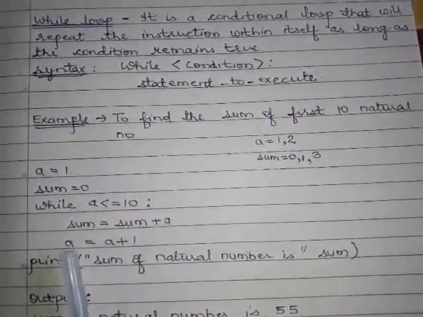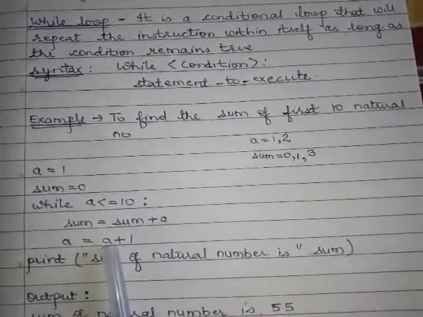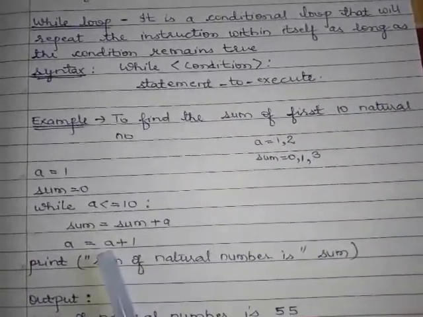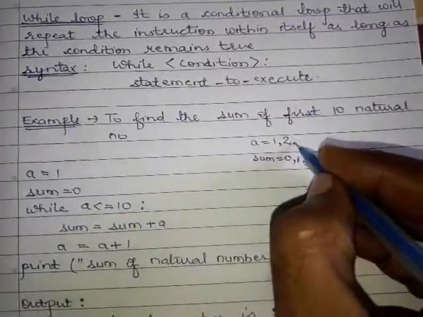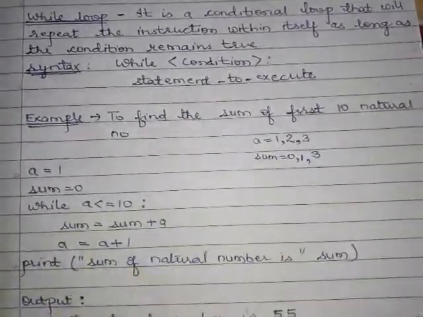Sum is 3. a equals a plus 1. What is the value of a? a is 2. 2 plus 1 is 3. The value of a is 3. Okay.